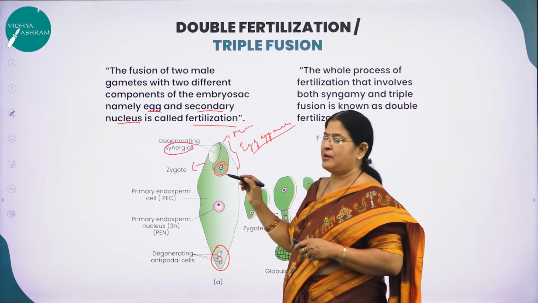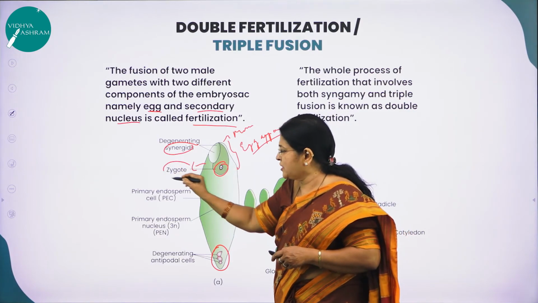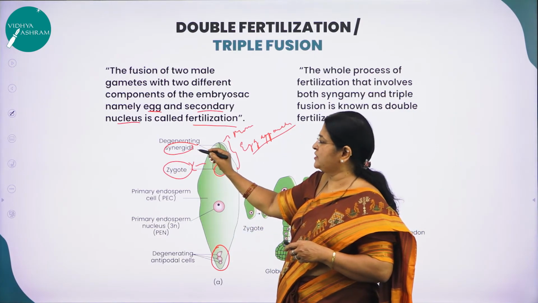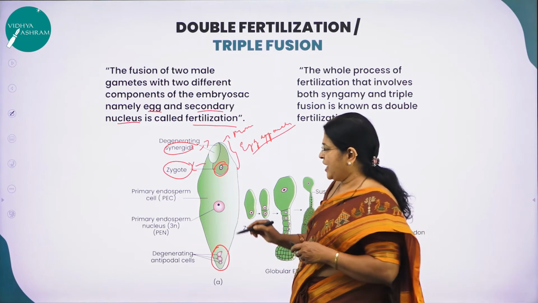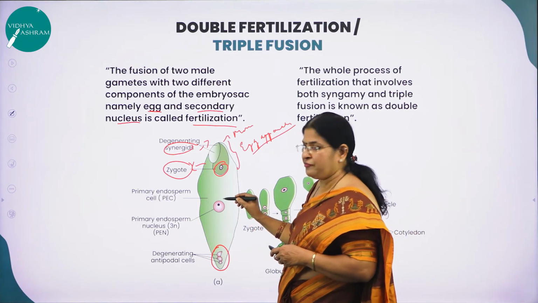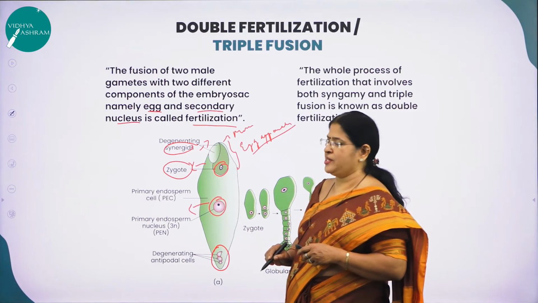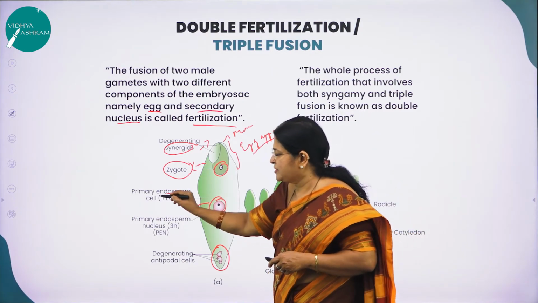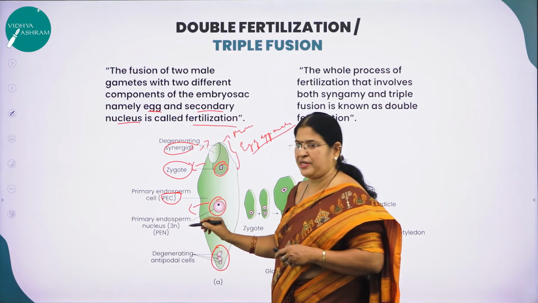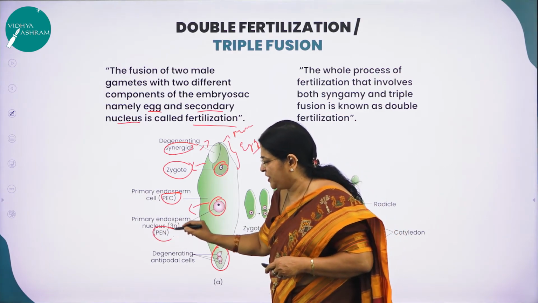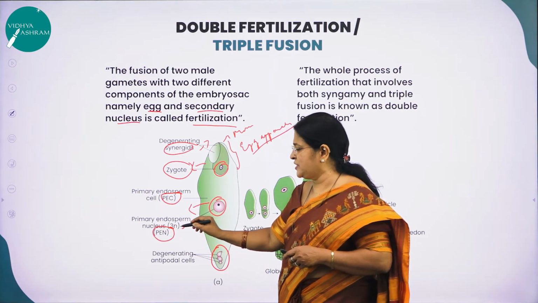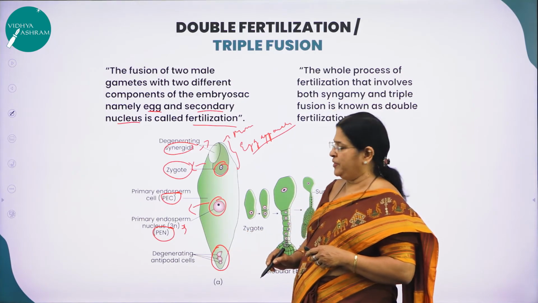So one of the male gametes fuses with the egg cell to form the zygote, and the remaining 2 synergids will degenerate. The other male gamete will come and fuse with the secondary nucleus to form what? Primary endosperm nucleus. That is called the primary endosperm cell, PEC. The primary endosperm nucleus is called PEN. Here, because it is 3 haploid nuclei, it is called 3N or triple fusion.